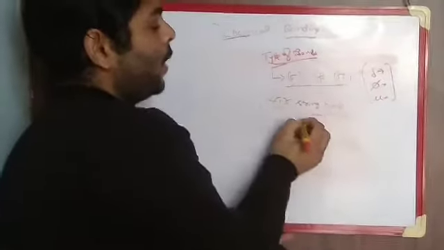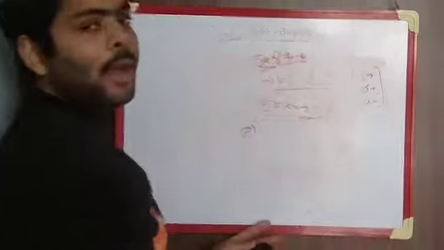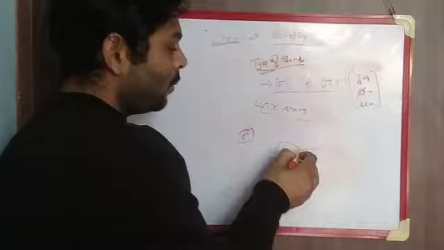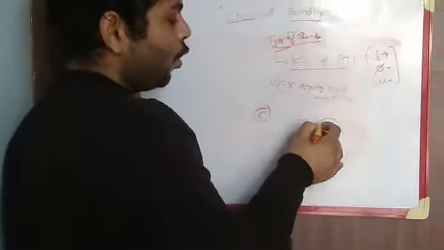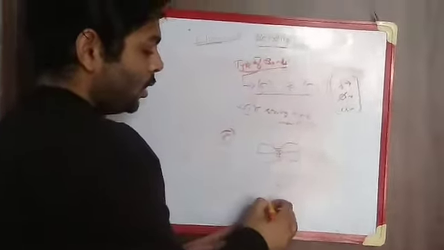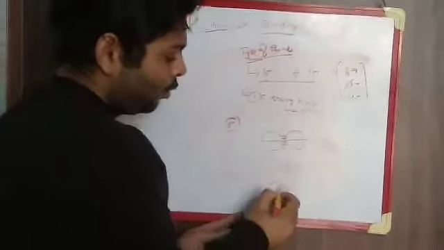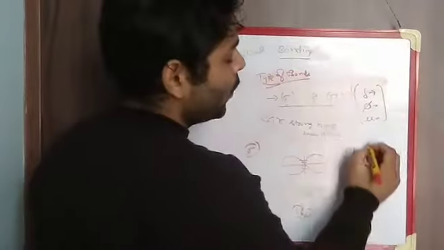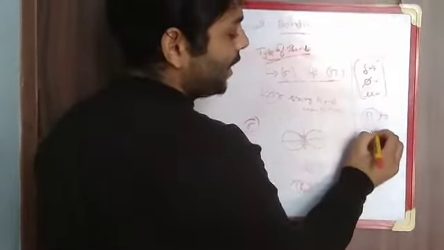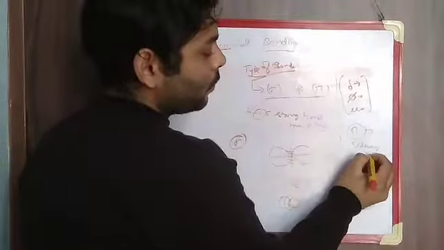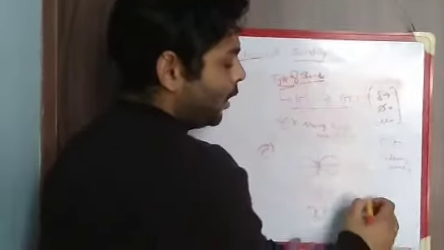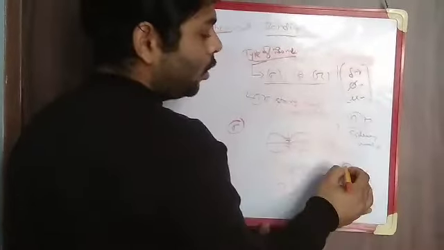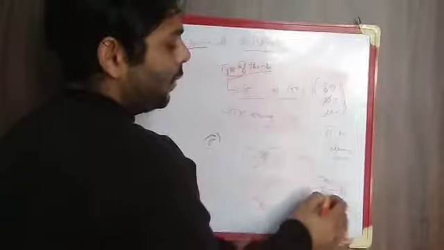Now we discuss the sigma bond. The main thing is that in the sigma bond, the overlapping is head-on overlapping. This is one orbital, this is another orbital, and the overlapping takes place between them. This overlapping zone is head-on overlapping. While in the pi bond, the pi bond consists of sideways overlapping. In this case, there are two p orbitals, this px and also this px. The orbital overlapping here is the sideways overlapping.